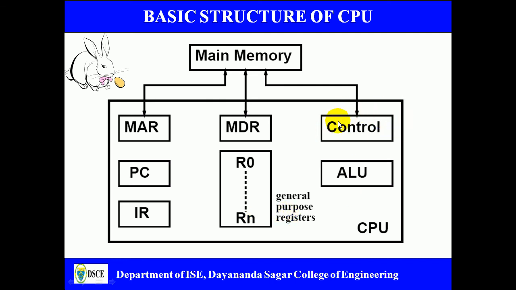Control unit contains the hardware which is going to control all the other blocks of the computer.